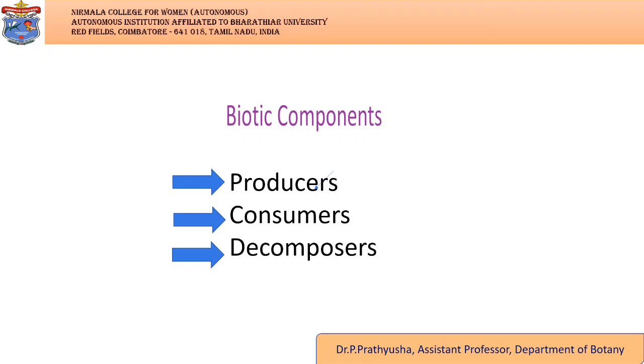Primary consumers are always herbivores, that they rely on producers for food. Secondary consumers depend on primary consumers for energy. They can either be carnivores or omnivores. Tertiary consumers are organisms that depend on secondary consumers for food. Tertiary consumers can also be an omnivore.